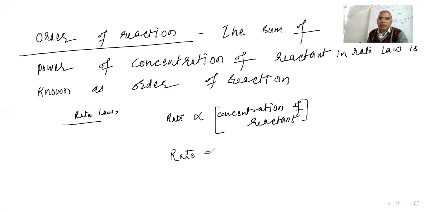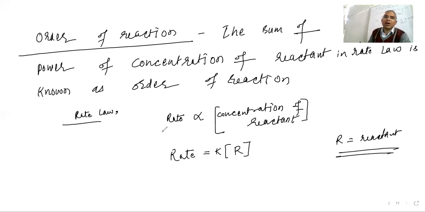So rate is equal to K times the concentration of reactant, R. R means reactant. The order is determined by the power. If the power is 1, then, since the order is the sum of the powers of the concentration of reactants, the order will be 1.